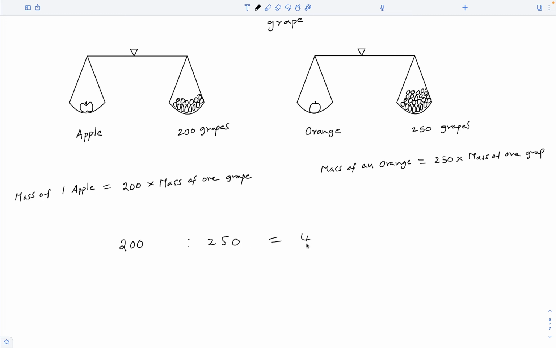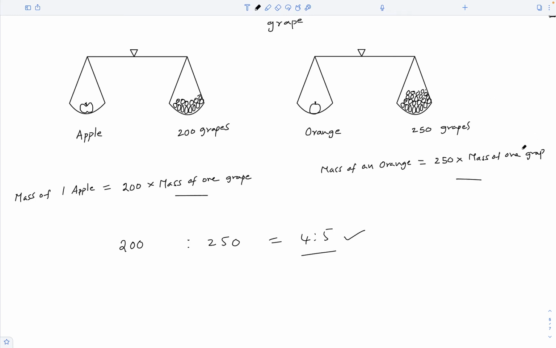Then again the ratio is 4 to 5. It must be 4 to 5, otherwise this measurement is wrong. So because we do not have a kilogram or a pound, we took the mass of one grape as reference and we found that their relative masses are again the same.